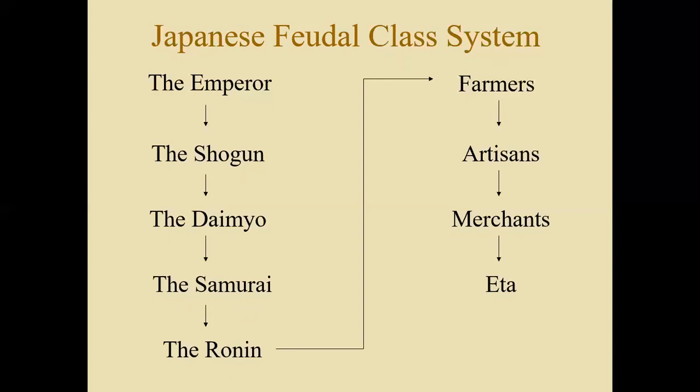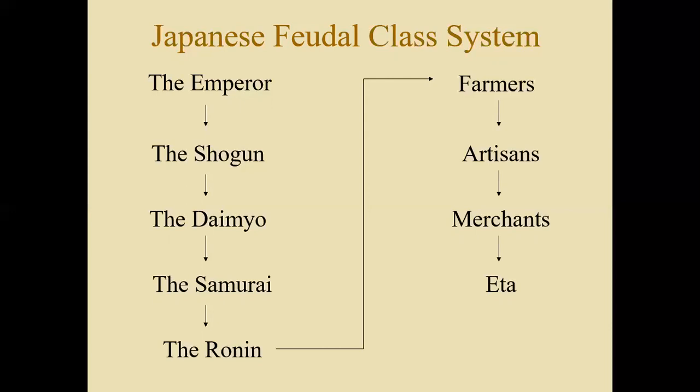This is the example of the social hierarchy in Japan. At the head, we see the emperor, who is more of a figurehead. He's more of the head of the Shinto religion. Think of the emperor by the 1100s fulfilling the role of almost like a pope, like what we see in Europe. In Japan now, the shogun fulfilled the role of almost a king. He was the chief general or ruler of Japan.